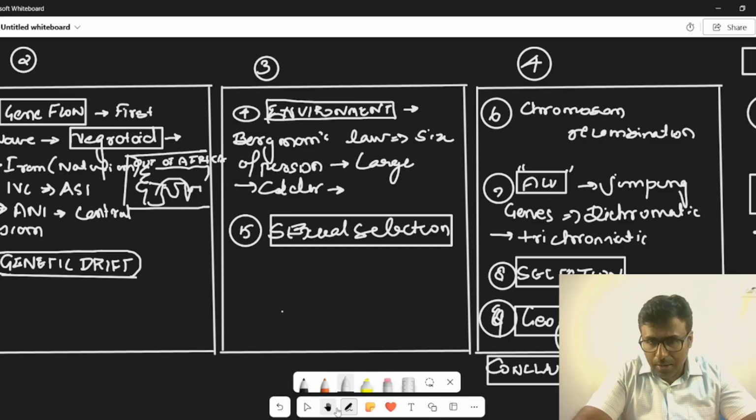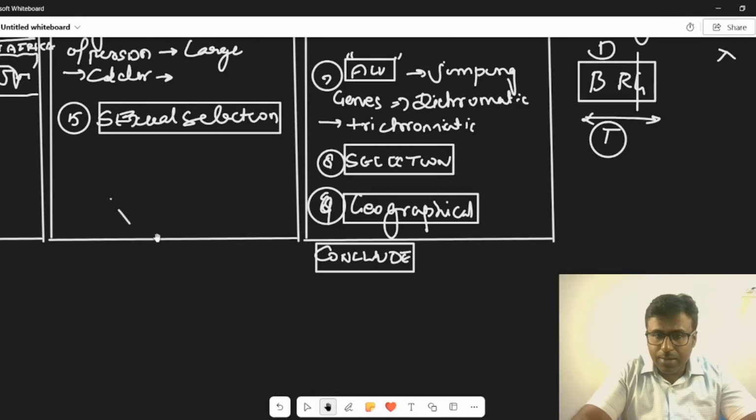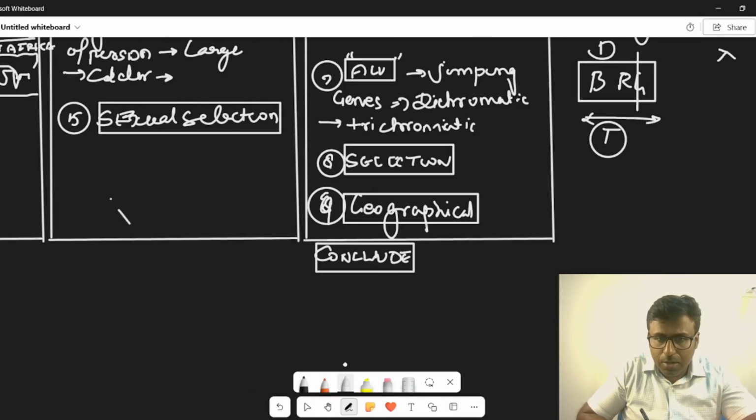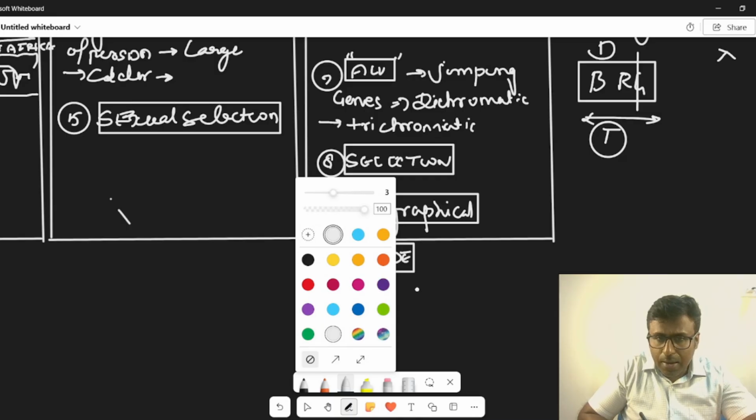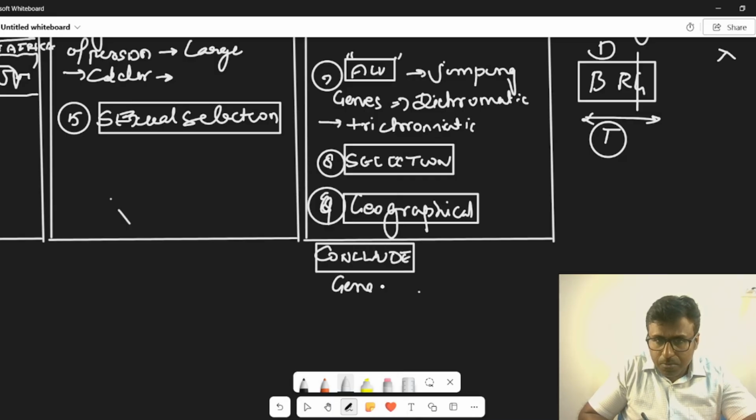And you can conclude by saying how recent genetic engineering, or gene editing, can actually create a new species in the future.